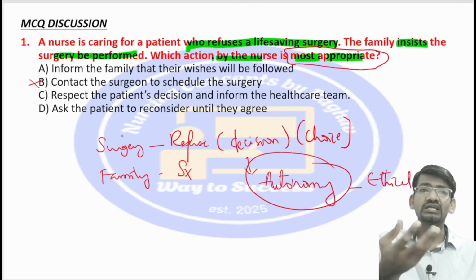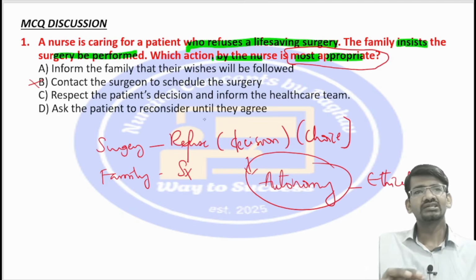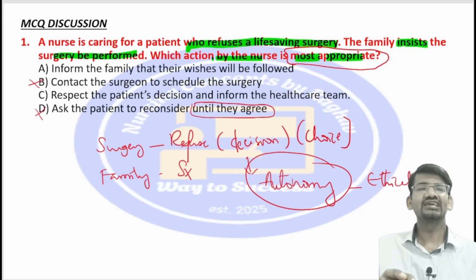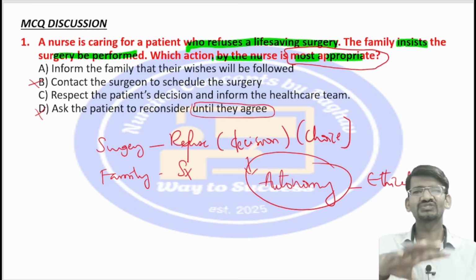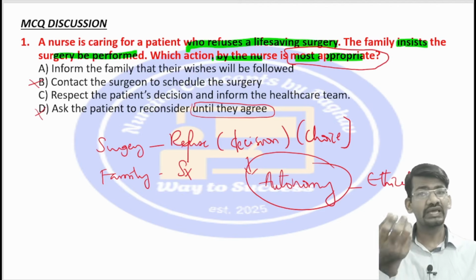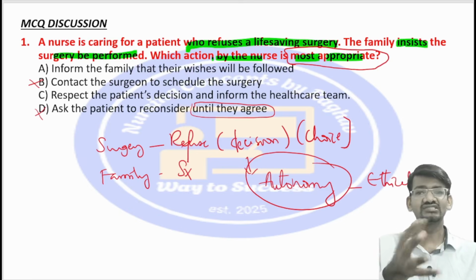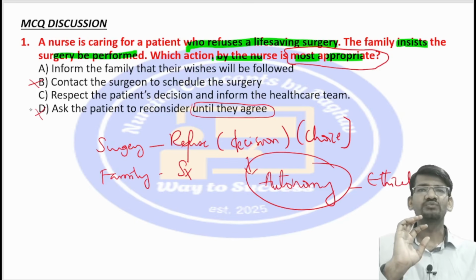So we can tell the patient to reconsider his decision, or to make another decision related to his care. But this option is wrong, because the wording is "until they agree." We cannot force or repeatedly tell the patient to agree with what the doctor had decided. Forcing the patient to change his decision will not be there. So these two options are wrong.